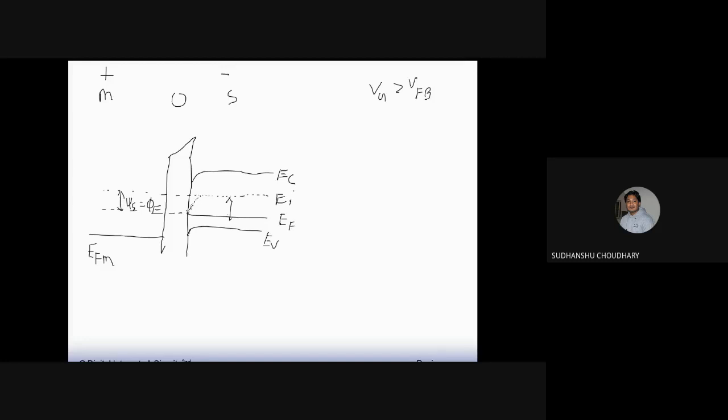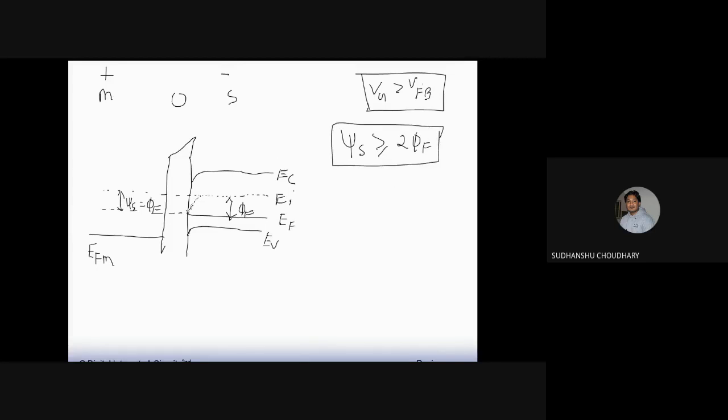So this is my Fermi potential, this much. So surface potential is equal to Fermi potential, okay? When we apply a Vg which is greater than the flat band voltage. And the surface potential requirement for a strong inversion channel is that psi s should be greater than or equal to 2 phi f. Okay? So to achieve this condition, one has to again raise Vg, right?